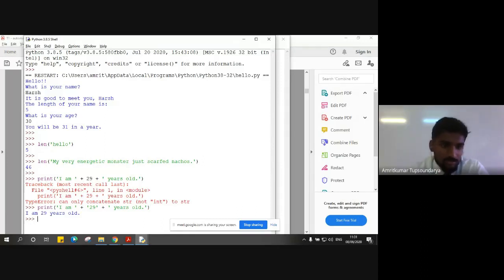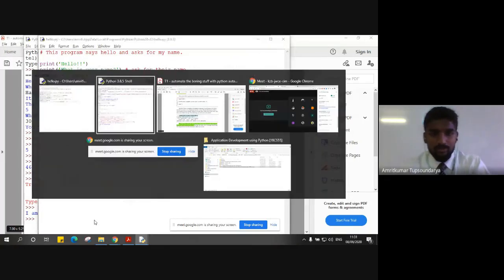So you can see here that there is no error, and we can see I am 29 years old. It is perfectly showing as it is because we are concatenating similar types. That is, all types are string here, right? So that's how different data types can be managed when we are talking about concatenation or even replication.